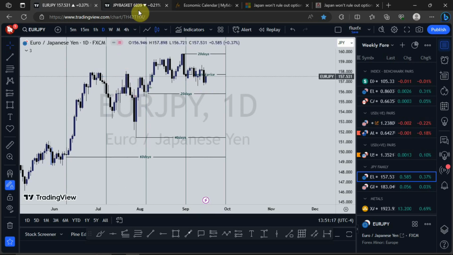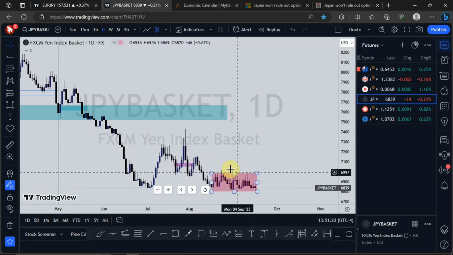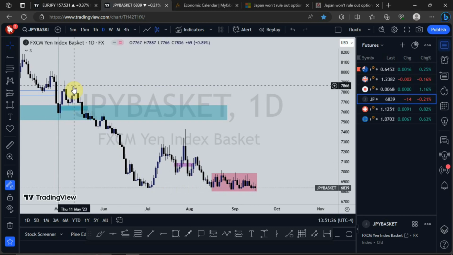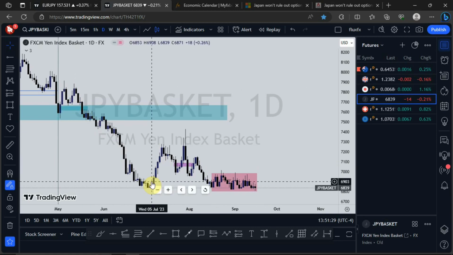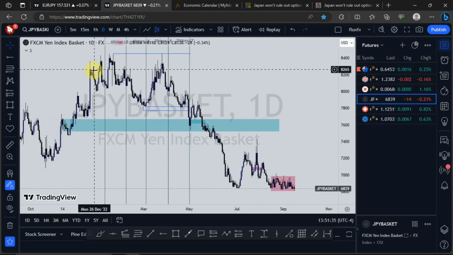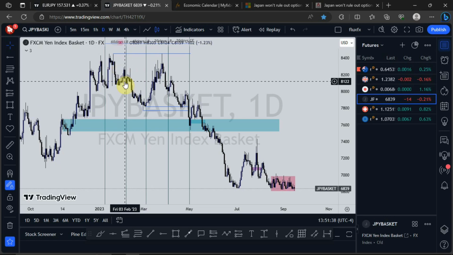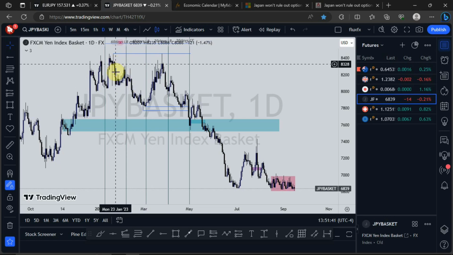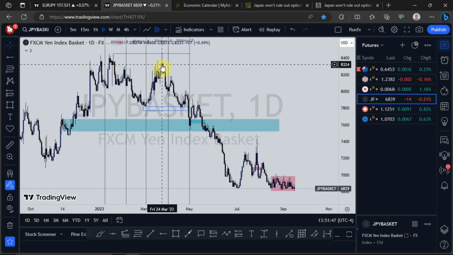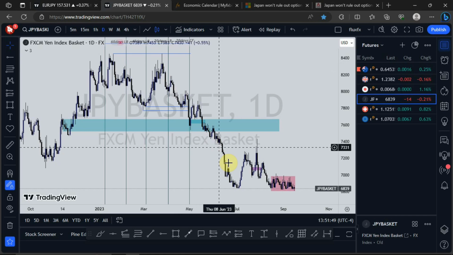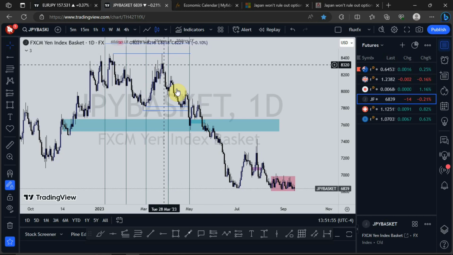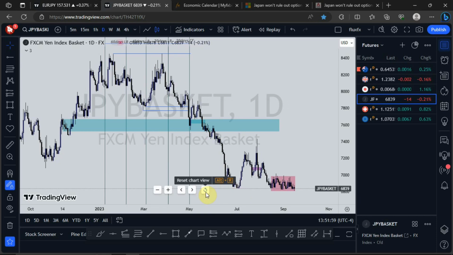We start with the yen basket. Look at what has happened here over a couple of days. You've seen the yen really in a bearish movement. I think the bearish movement began at the start of this year. Somewhere in March we saw price pushing up a little bit, then right after that we've seen price heavily pushing to the downside. So from March till now we've seen a very bearish yen.